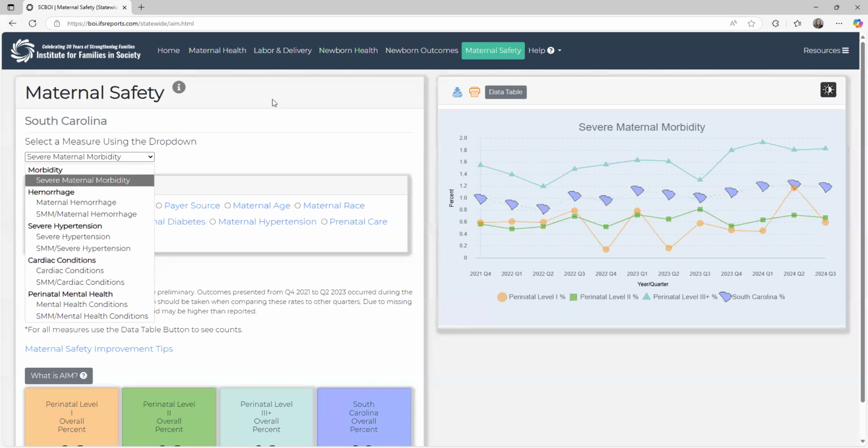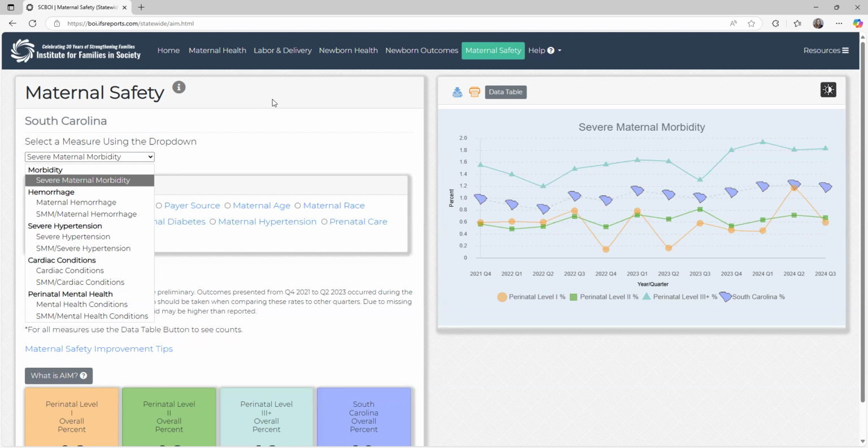On this dashboard, you can look at both the drivers of severe maternal morbidity and some of those major factors driving SMM, and you can look at SMM overall and within those factors. So this dashboard allows you to look at overall maternal hemorrhage at delivery, cases of severe hypertension, that is preeclamptic and eclamptic, and cardiac conditions, where we take out the hypertension and look at things like AMI and other very severe cardiomyopathy cases.